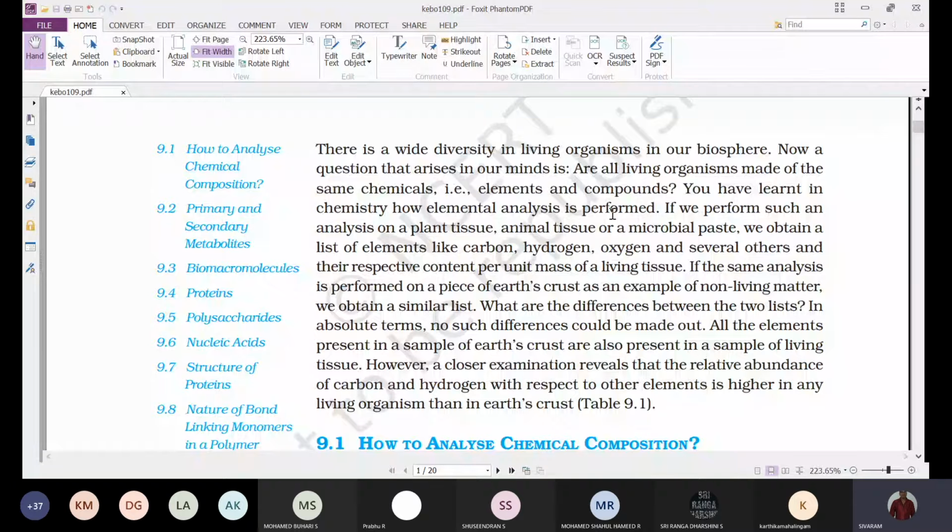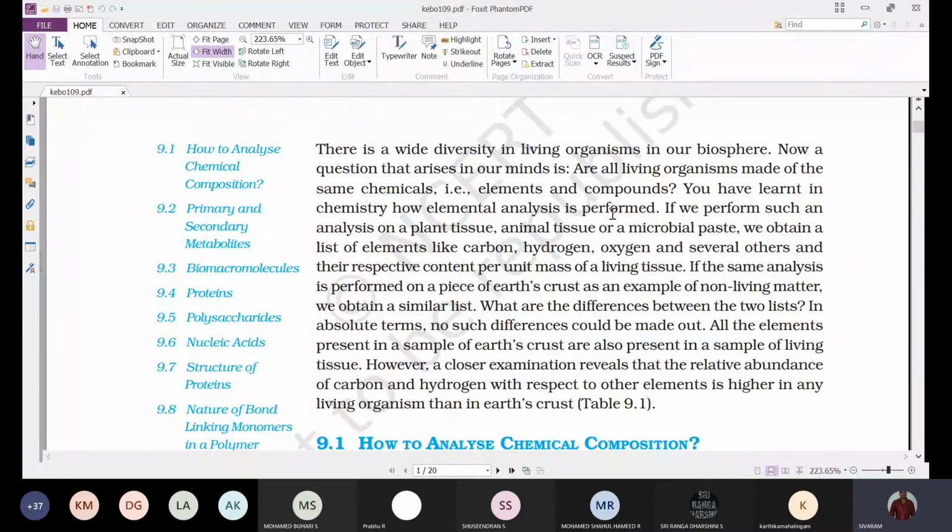You'll undergo a physical test, a chemical test, and finally a confirmation test. Like that, we do different tests and finally understand what chemical compound was given to you.